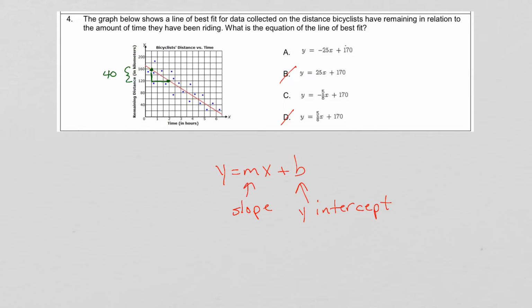And then the run here goes from 0.5 to 2. So in other words, 1.5. So let's see, 40 divided by 1.5 gives us 26.6. So about 25. So we can say that A would be the correct choice here.